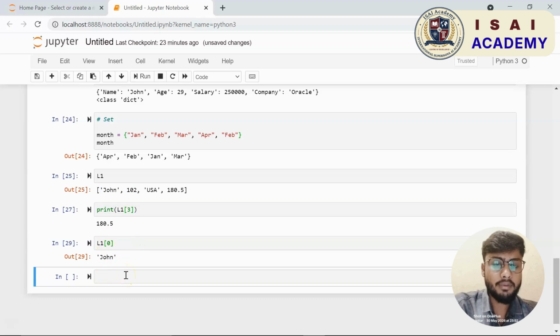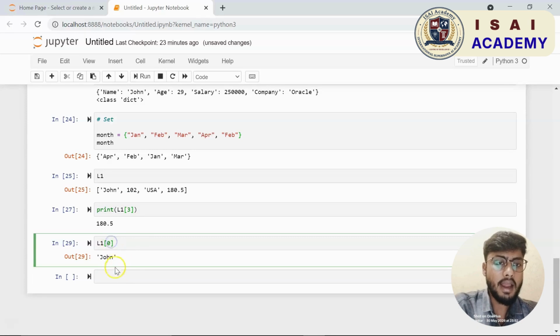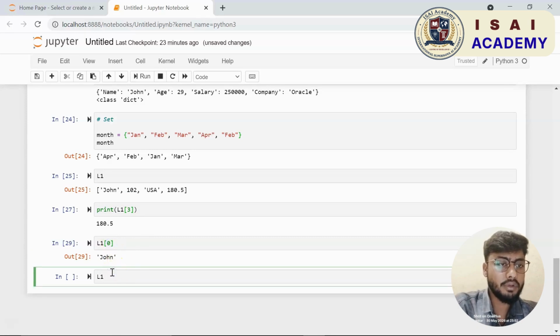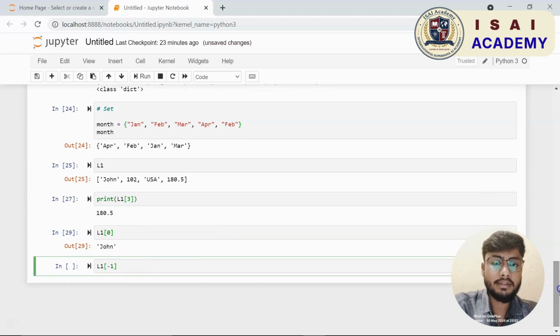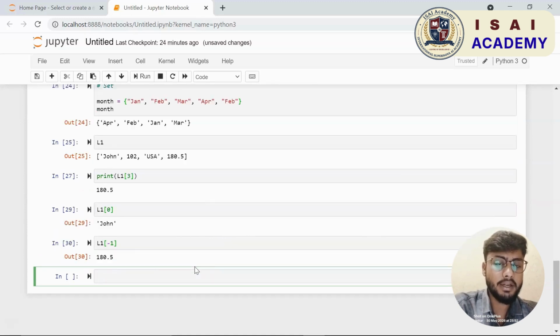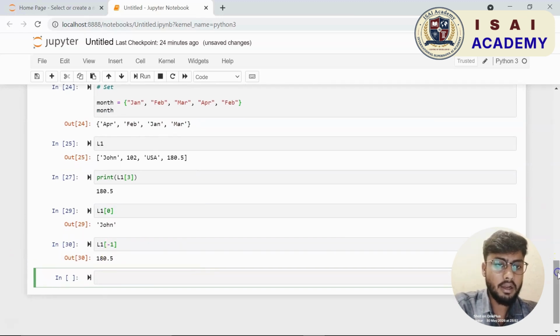If we are to find what is there at index 3, I just need to replace 1 with 3. I run this, and you see it gives me 180.5,